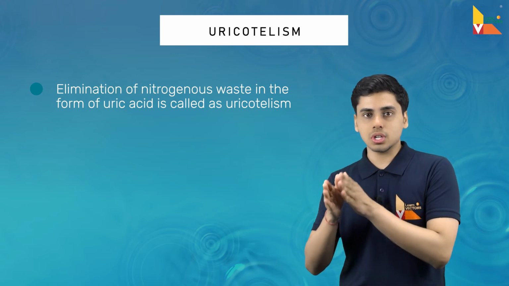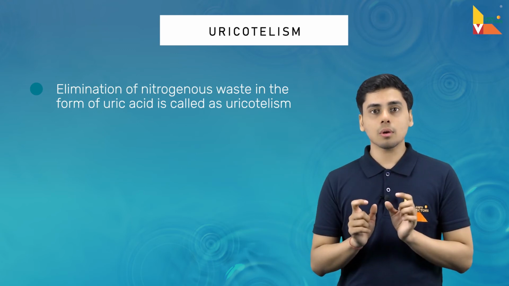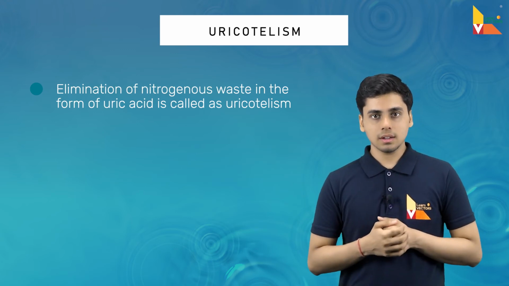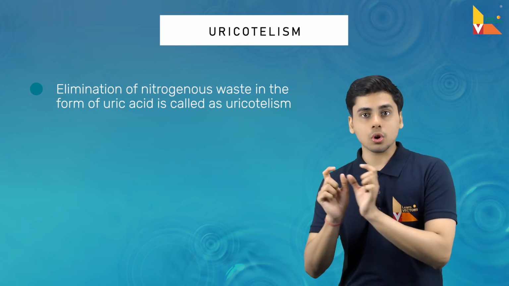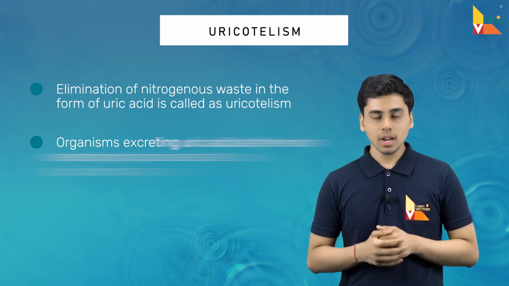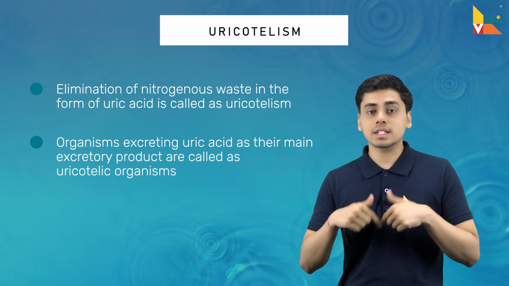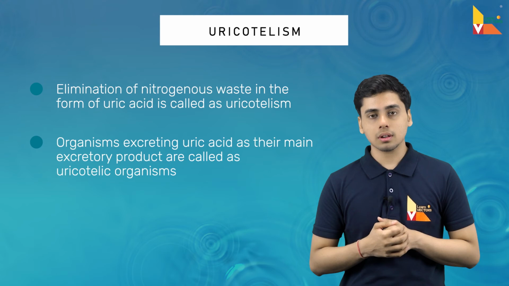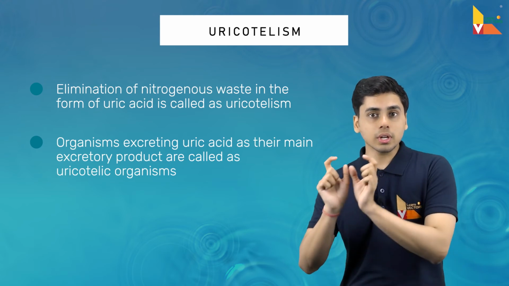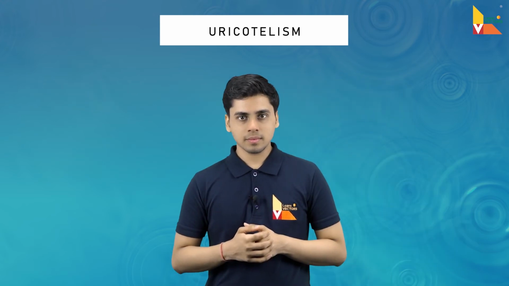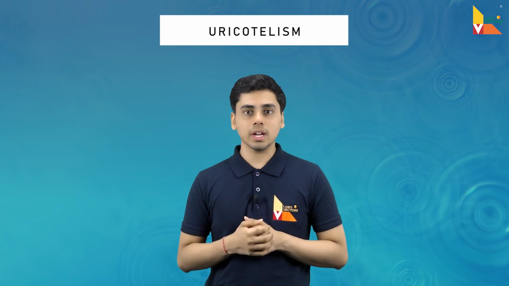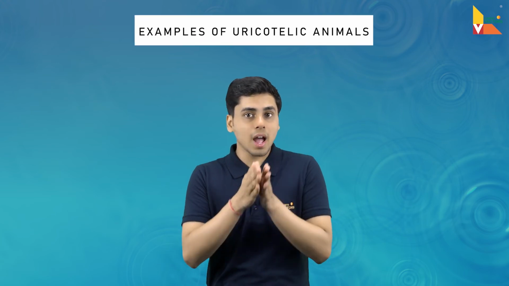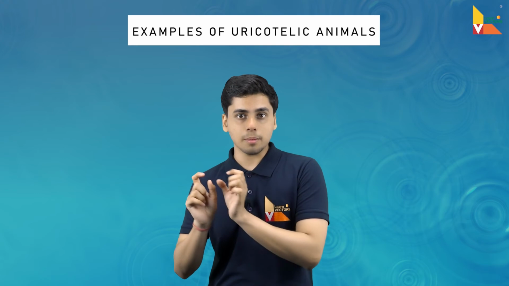Elimination of nitrogenous waste in the form of uric acid is called uricotelism. And organisms which excrete uric acid as their main excretory product are called uricotelic organisms.